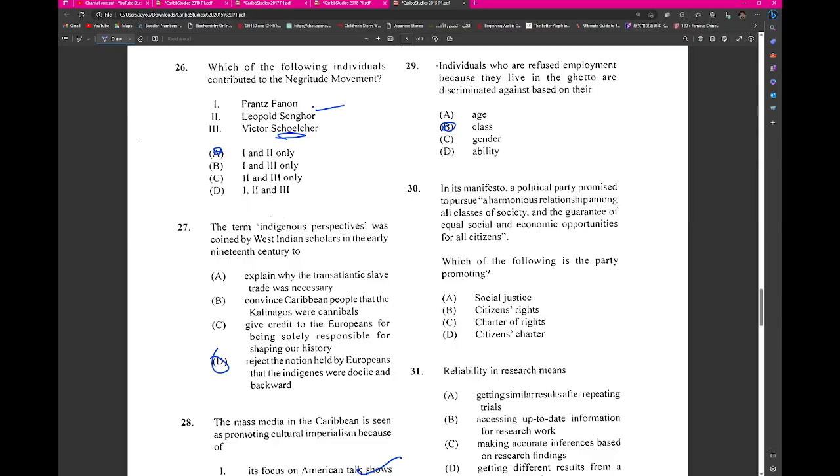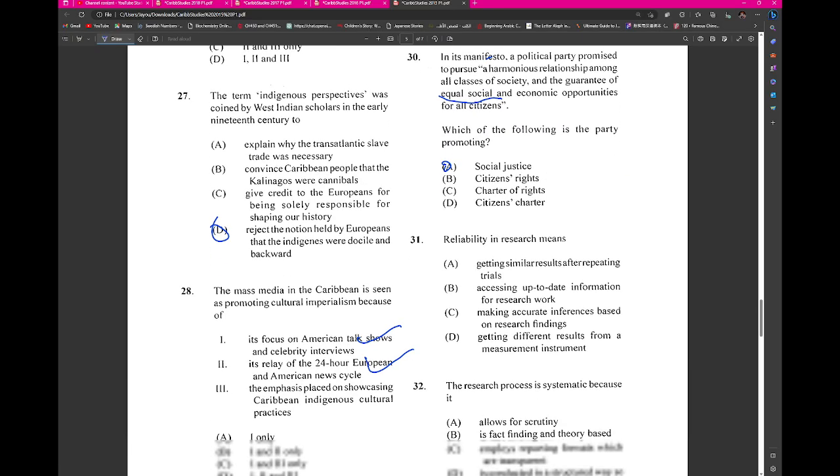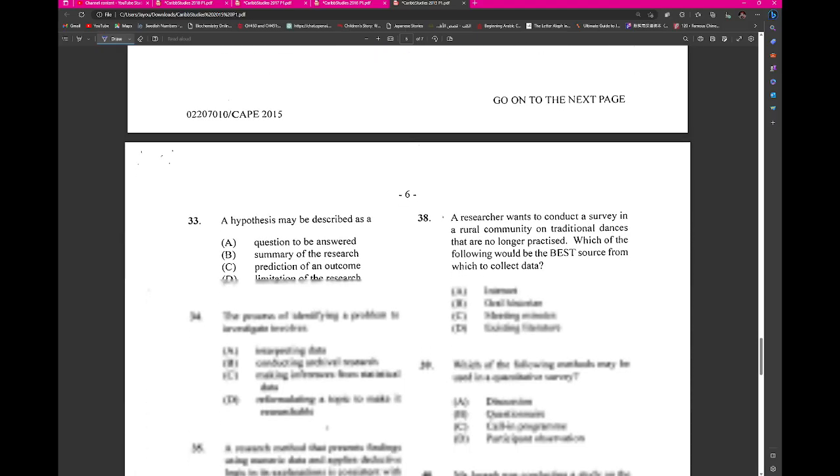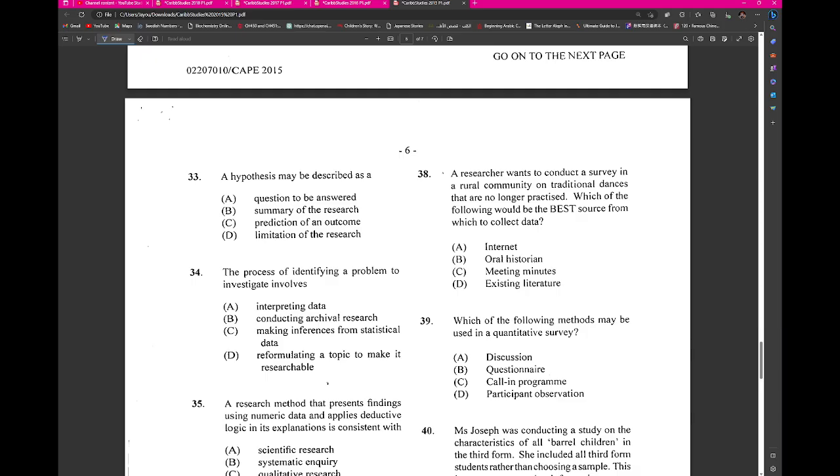13. In its manifesto, harmonious relationship, equal social and economic opportunities. This is social justice. Reliability speaks to getting similar results from repeating trials. The research process is systematic because it's conducted in a structured way and can be replicated. Hypotheses are predictions of outcomes.